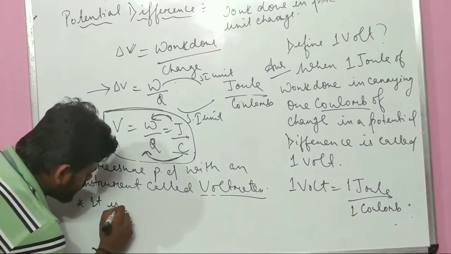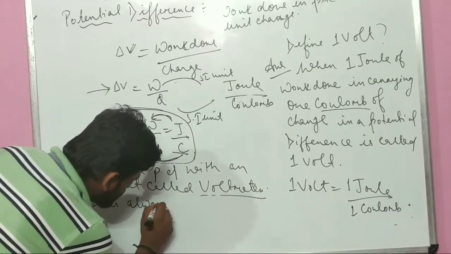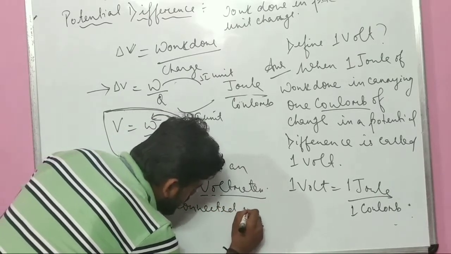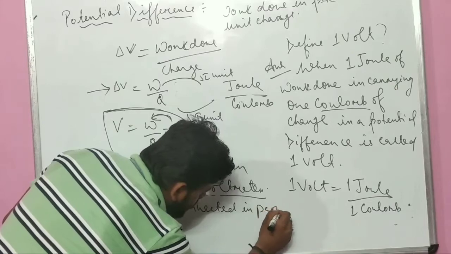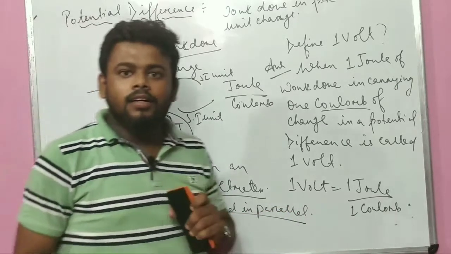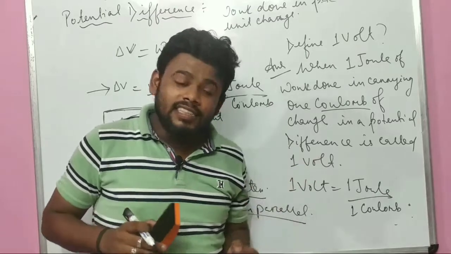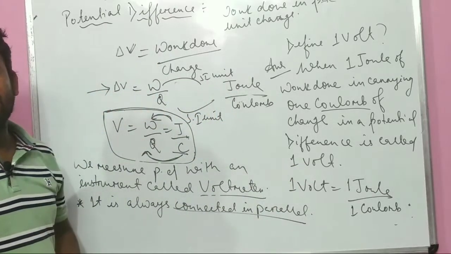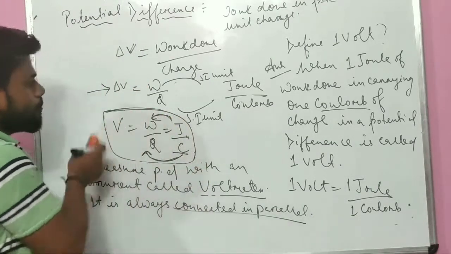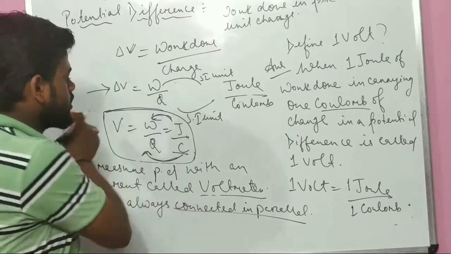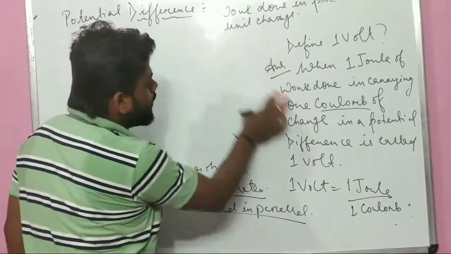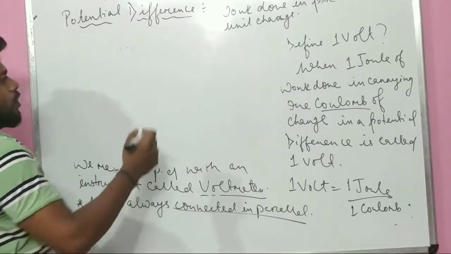It is always connected in parallel. What did we read before? Now we read that ammeter is always connected in series, voltmeter is always connected in parallel. Let me show you once. Let me erase this. Okay, I hope you have noted everything down. If not, just note it down as soon as possible. Let me make a very good figure for you all.